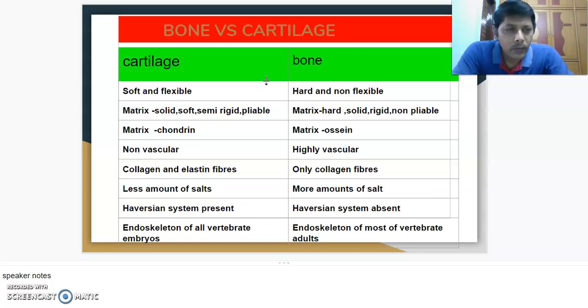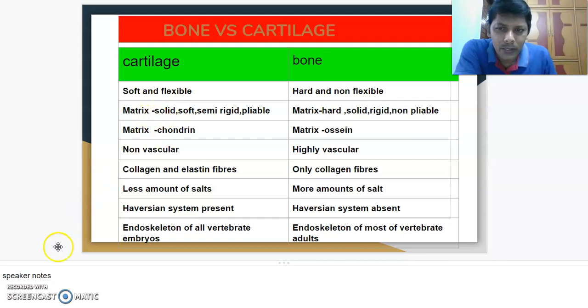Okay, this is a topic on bone and cartilage, differences between bone and cartilage. We have completed bone as well as cartilage. What are the differences between these two? This is the comparative study of cartilage and bone. Cartilage, as you know, is soft and flexible, whereas bone is hard and non-flexible.